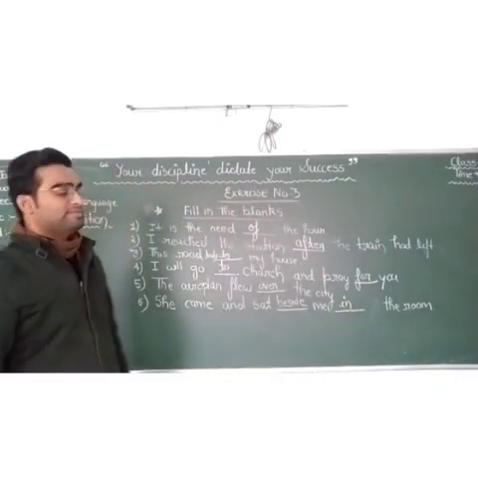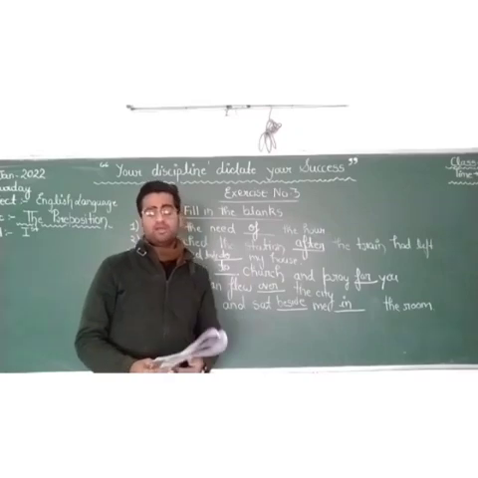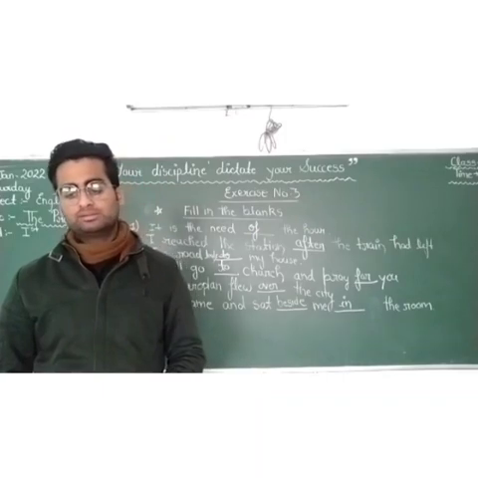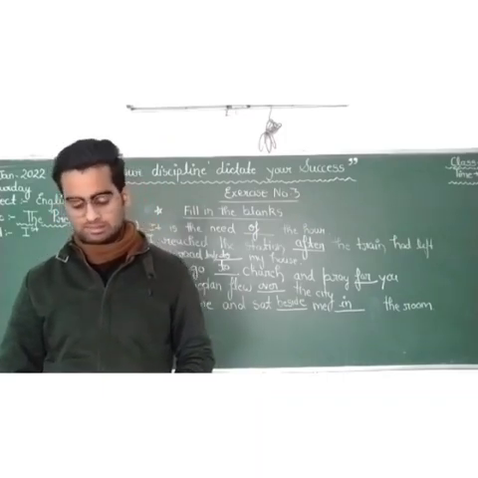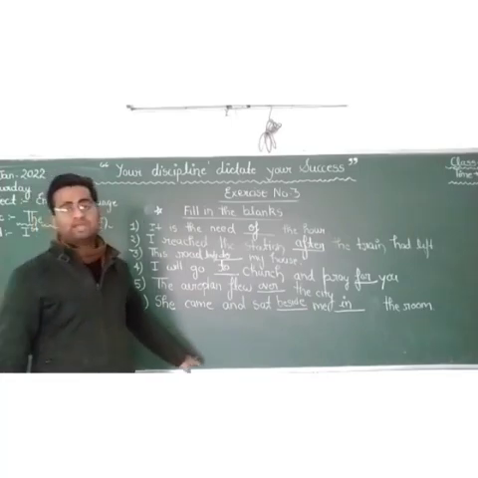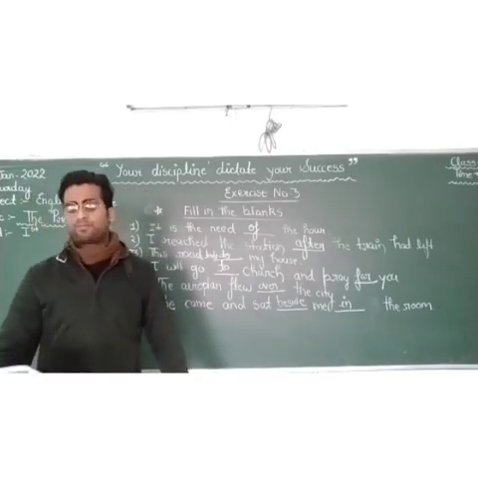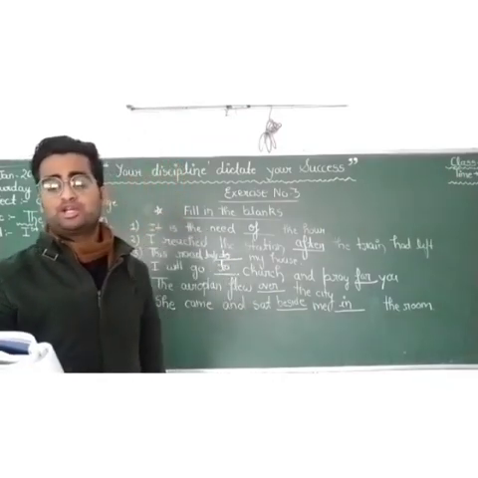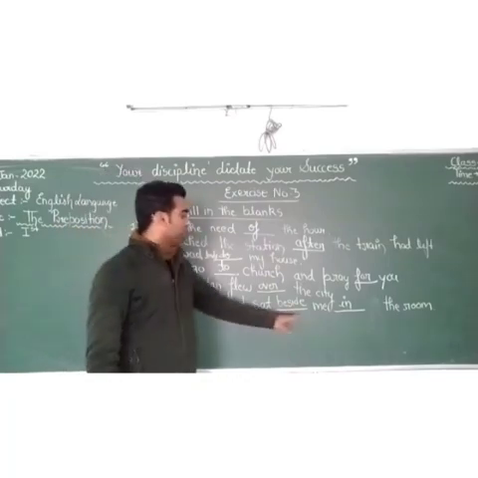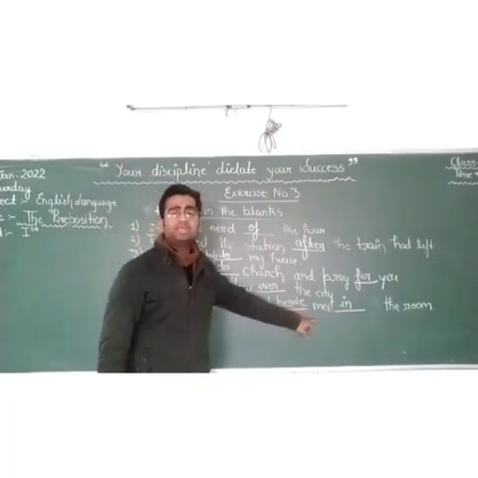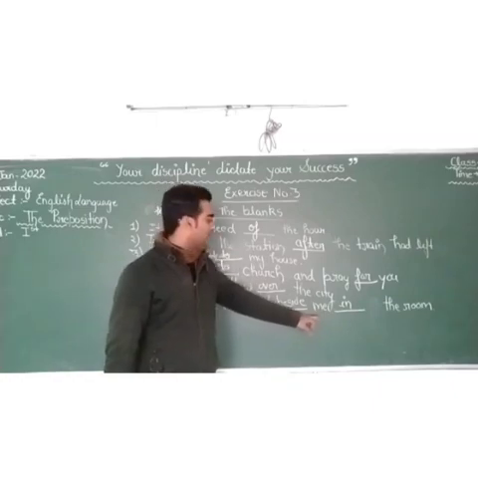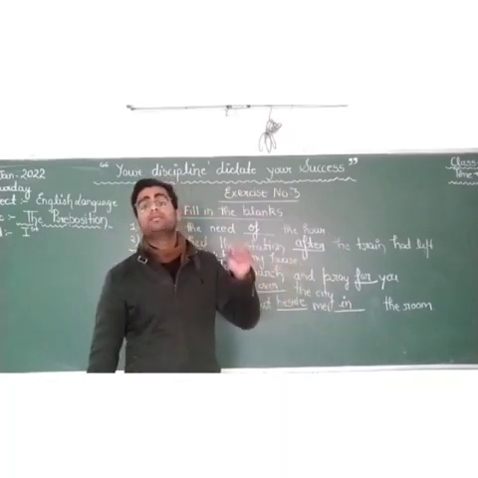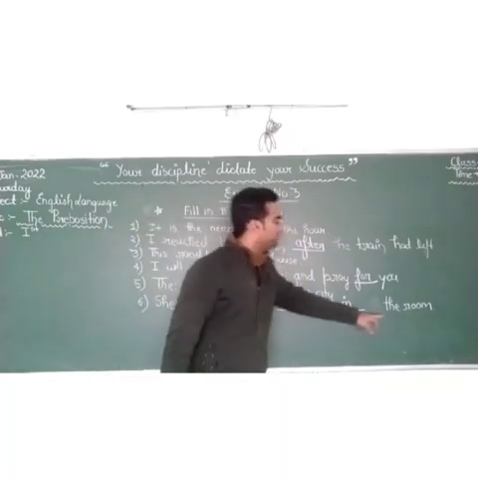Now you have to notice that according to our preposition definition, I taught you yesterday that a preposition is a word put before a noun or a pronoun to show its relation to some other word in a sentence. So we use a preposition before a noun or pronoun. Here "me" is the pronoun, and we use the preposition before the pronoun. And "room" is the noun, so we use it before the noun.